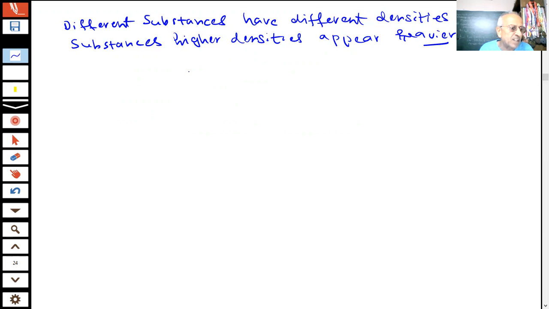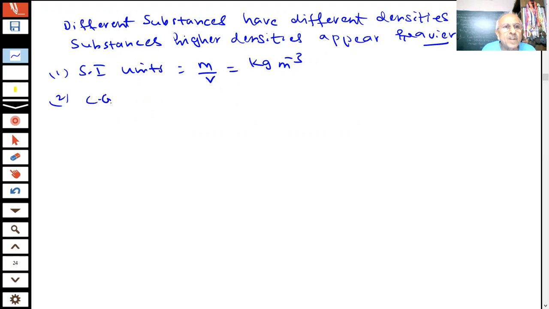So here density is an important thing, and density of a substance we have defined as mass per unit volume. The SI unit of density is kilogram per meter cube. But this SI unit is large in quantity, so we define another CGS unit also, student, where density, mass per unit volume, will be what?